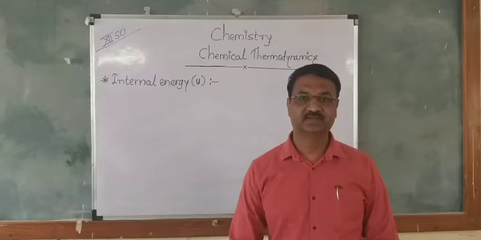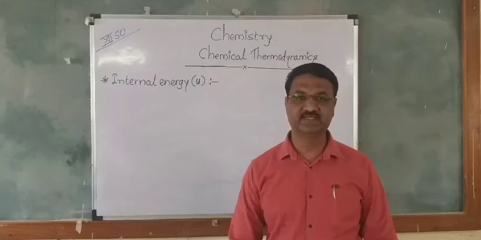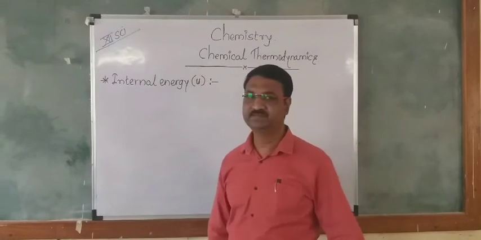We can start a new topic in this lecture, which is internal energy.